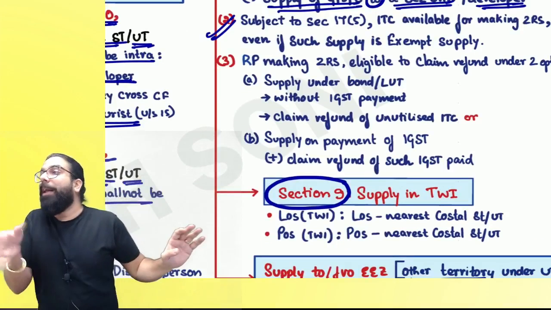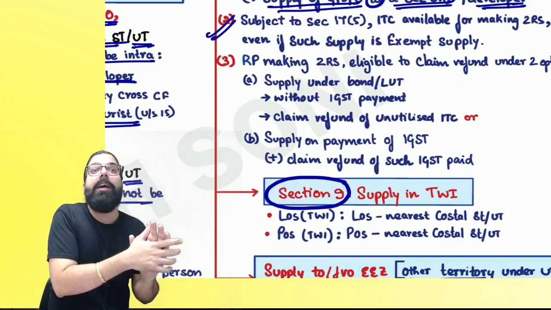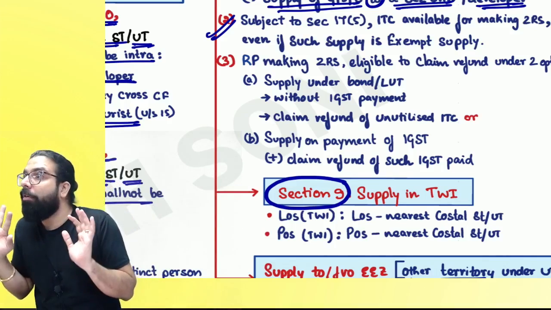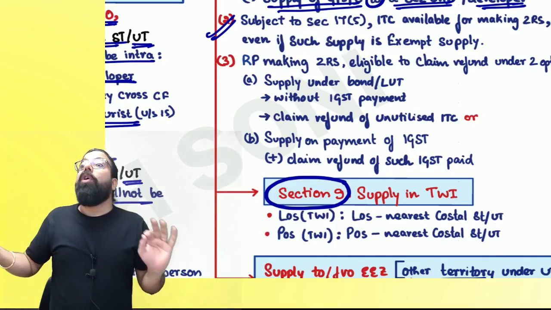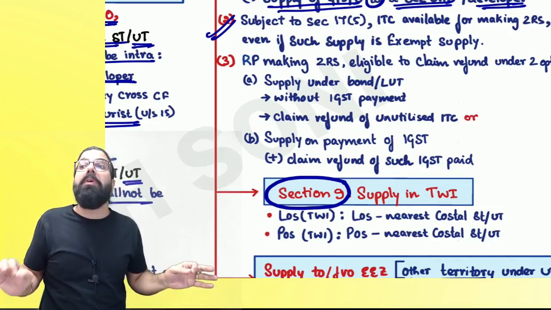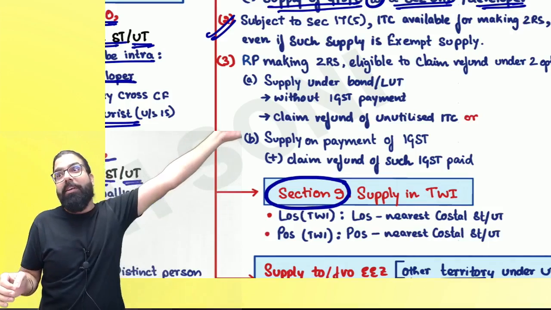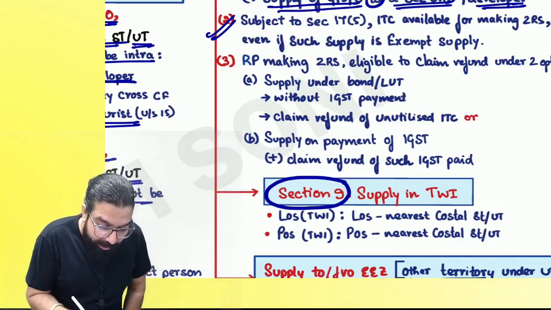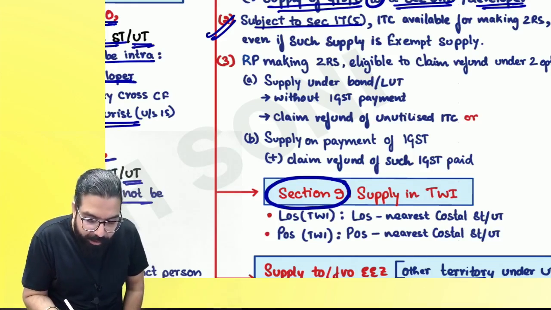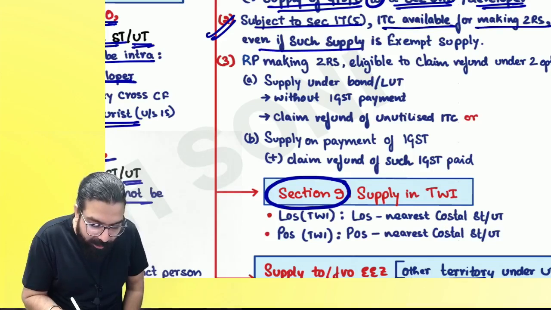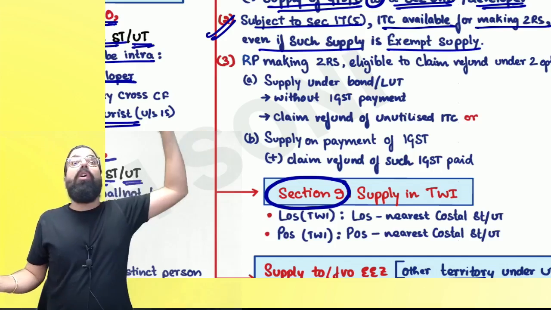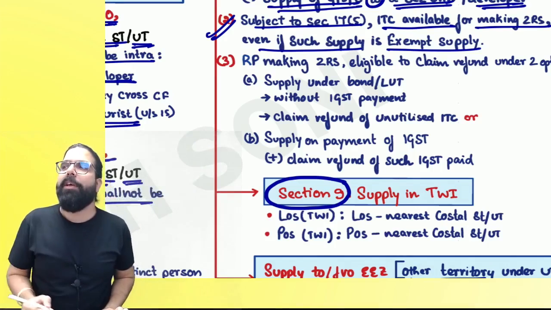The next one over here is now. Supposedly, I buy plastic, make a plastic bangle and supply within India. If you supply within India, on the plastic bangle there is no GST. It means your ITC is gone. Are we clear? But the government is telling you that if you make plastic, say a plastic bangle, whatever GST is paid on the plastic, we will give you a refund if you export it. The government says: registered person, subject to 17.5. If it is blocked credit, then forget it. Other than that, ITC is available for making zero rated supply, even though the supply is exempt in India. Generally, on exempt supply you don't get ITC, but if you export exempt supply, then ITC will be available. The government will give you a refund.